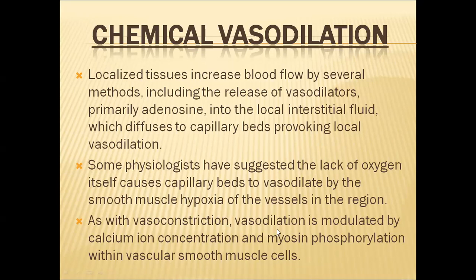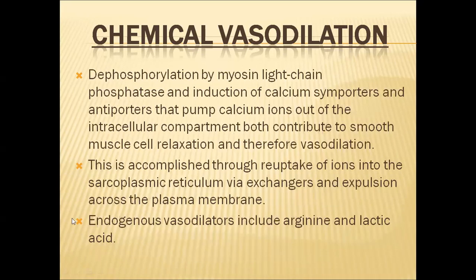So vasoconstriction and vasodilation are modulated by calcium ion concentration and myosin phosphorylation within the vascular smooth muscle cells. Dephosphorylation by myosin light chain phosphatase and induction of calcium symporters and antiporters that pump calcium ions out of the intracellular compartments, both these things contribute to smooth muscle cell relaxation, and therefore vasodilation will be achieved. This vasodilation is accomplished through reuptake of ions into the sarcoplasmic reticulum via ion exchanges and expulsion of these ions across the plasma membrane.